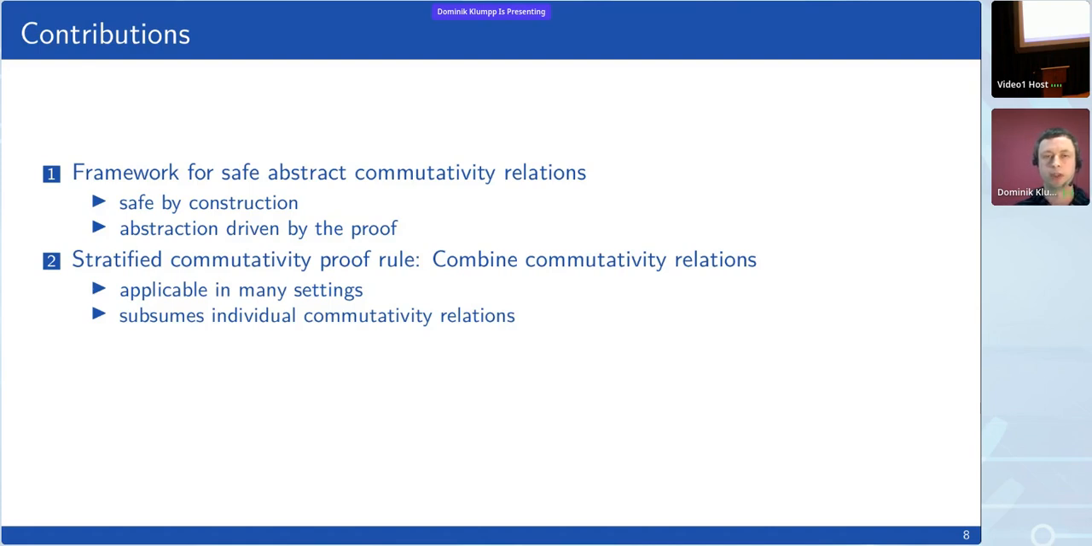And we believe, and we are very thankful to one reviewer who also pointed this out, that this is actually applicable in many settings, not just algorithmic verification. It could also be useful in some kind of deductive or semi-interactive verification. And it is strong enough to subsume the corresponding proof rules for each individual commutativity relation, which means one doesn't have to choose a commutativity relation, you can just combine them.